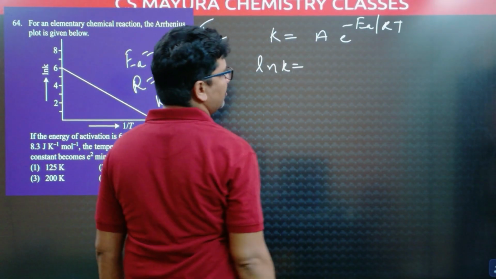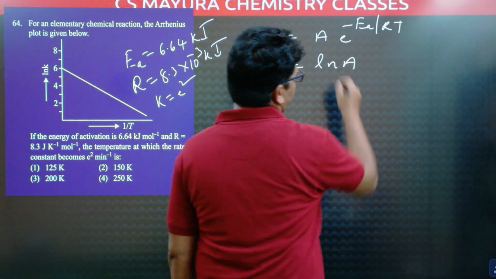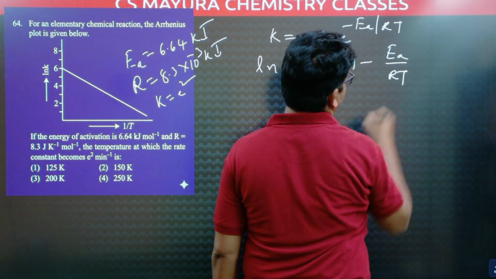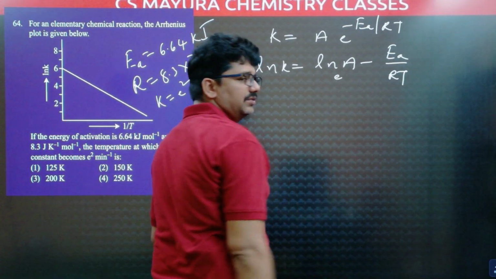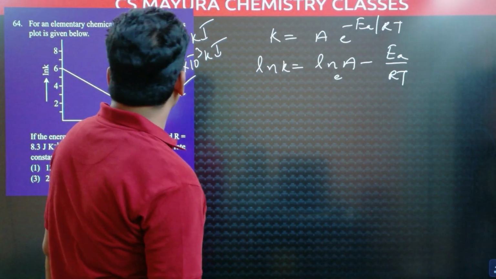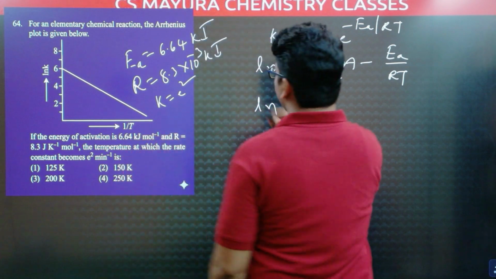ln K is equal to ln A minus Ea by RT. Here ln means base e, log means base 10. Substitute the known data. K value is e square.